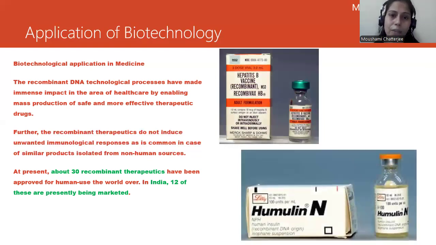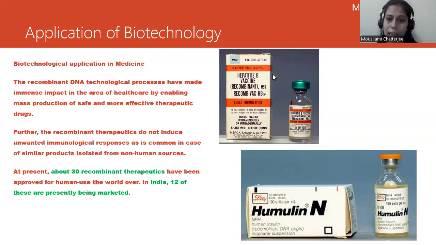Now, if you see over here, I have used a few pictures to show how we have used recombinant DNA technology in developing certain vaccines. All right. So the majority of vaccines you can see over here show this utilization.